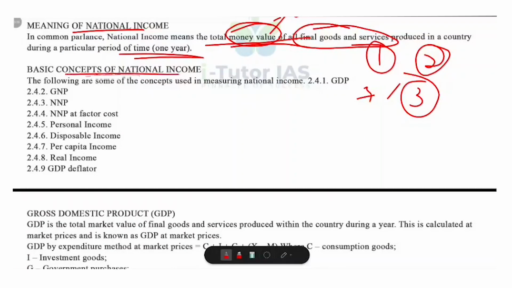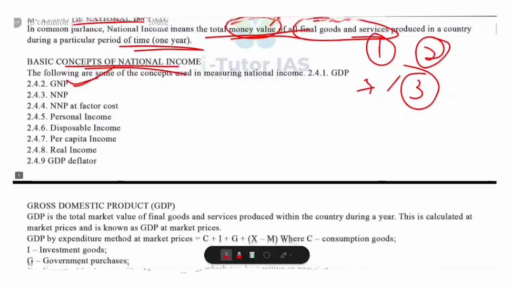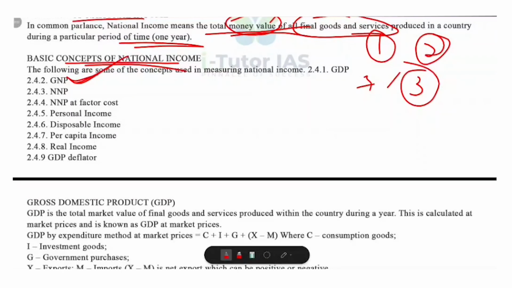So now let's look at some basic concepts of national income. We will cover concepts like GDP and GNP. We will study them in detail. First, let me introduce GDP. GDP is the total value of all final goods and services produced within a country's border in a year. For example, if India produces cars, clothes and rice, the total value of all these produced in India is called GDP. So the key point is that GDP only counts the production inside the country. Remember that. It only counts the production inside the country, regardless of whether the producer is Indian or foreigner.